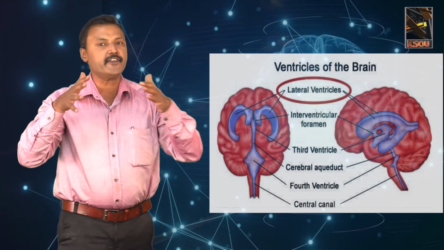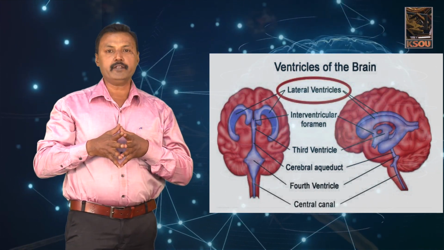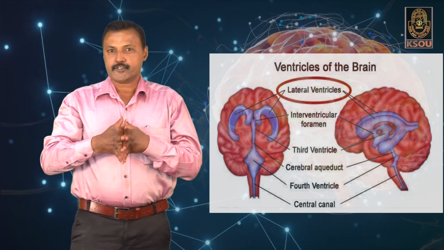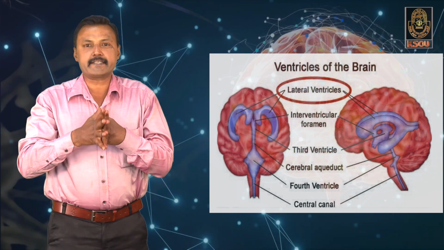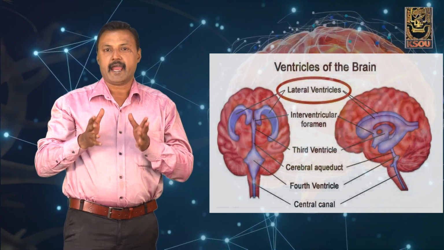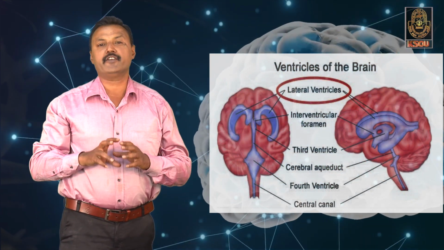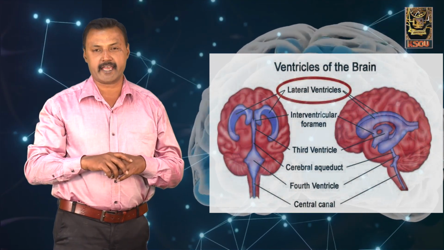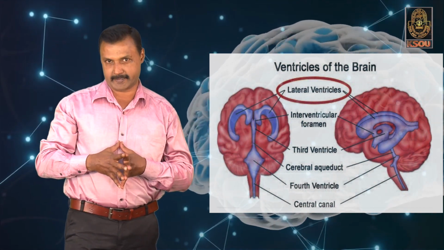The cavities which are found in the brain are called ventricles. These ventricles are lined by epithelial cells, and the lateral ventricles found in the cerebrum region are the first as well as the second ventricles.